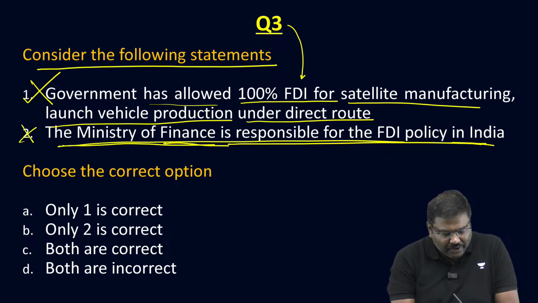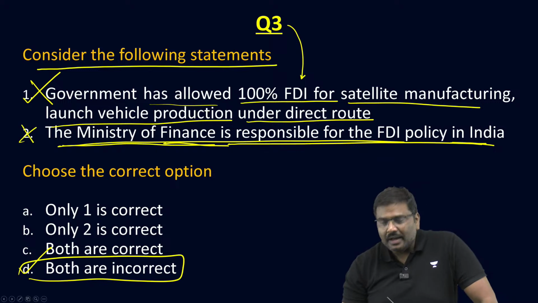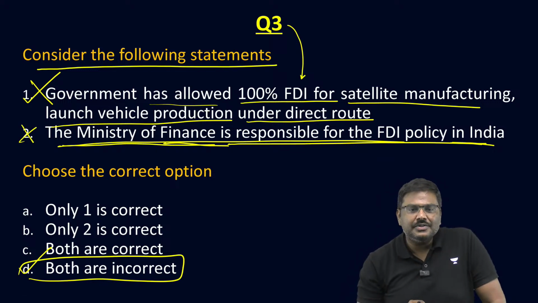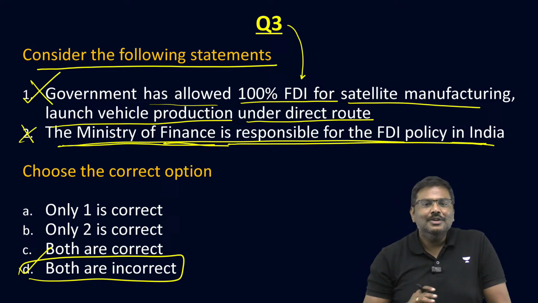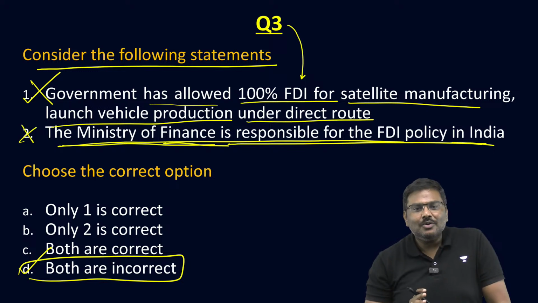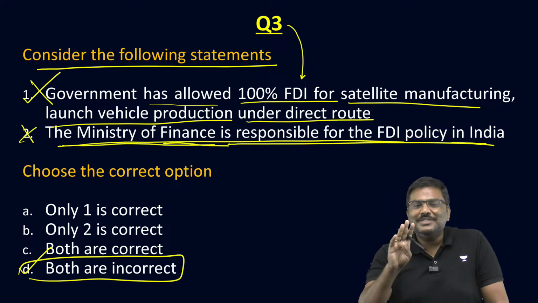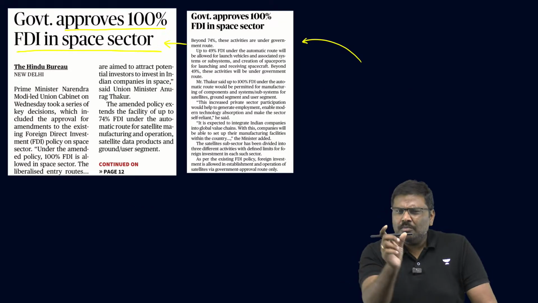So, the second statement is also incorrect. What is the right option? The right option for question number 3 will be option D. Priya Kumari says Ministry of Commerce and Industry. Mansi also says Ministry of Industry. Commerce, yes. Krishna Oja says MHA, Ministry of Home Affairs. My dear, how? It is Ministry of Commerce, by the way. Okay, done.